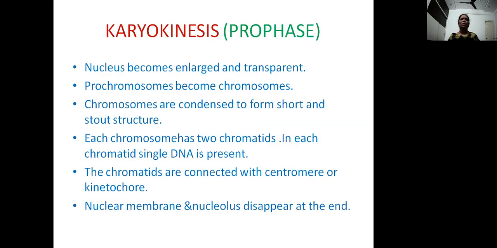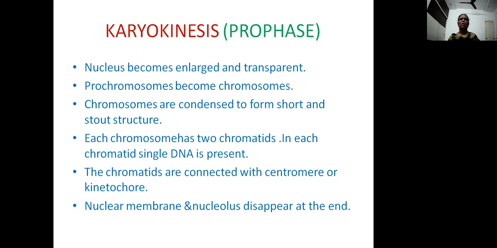In the prophase, the karyokinesis involves the four phases. First one is prophase. The changes which are occurring in the prophase are, first, the nucleus becomes enlarged and becomes transparent due to the accumulation of more water in the nucleus.